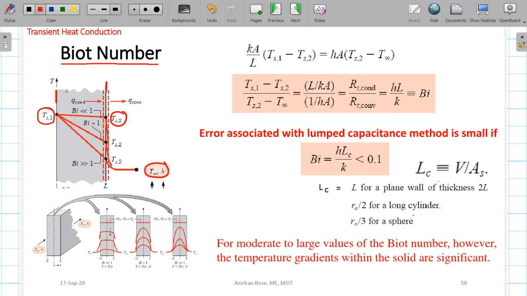Now if you consider again one dimensional heat transfer without any heat generation, then definitely heat will be transferred in this direction, right?